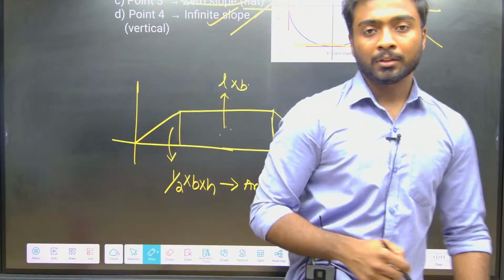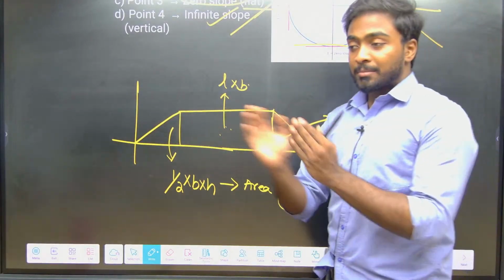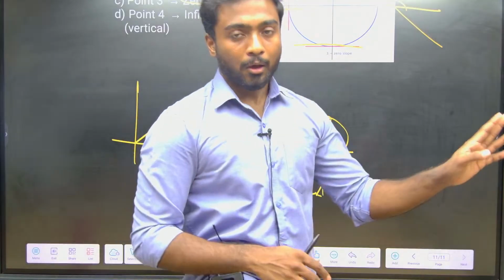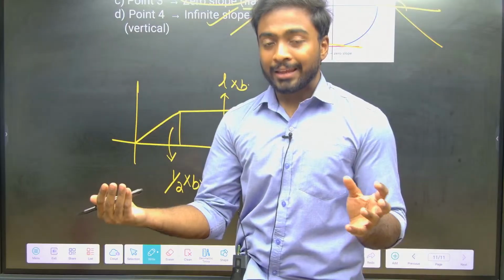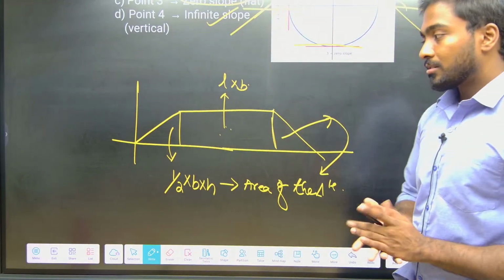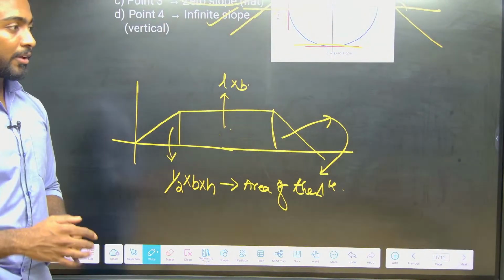Okay. So integration gives area. Integration means with respect to area. Differentiation means with respect to slope. If you want to reverse, you need to calculate area. If you want to go forward, you need to calculate slope. That's it about the graph. I hope you got some clarity about graphs, I guess.